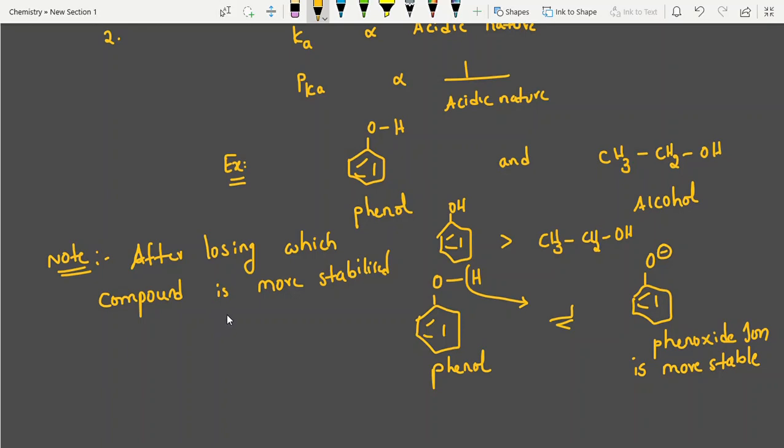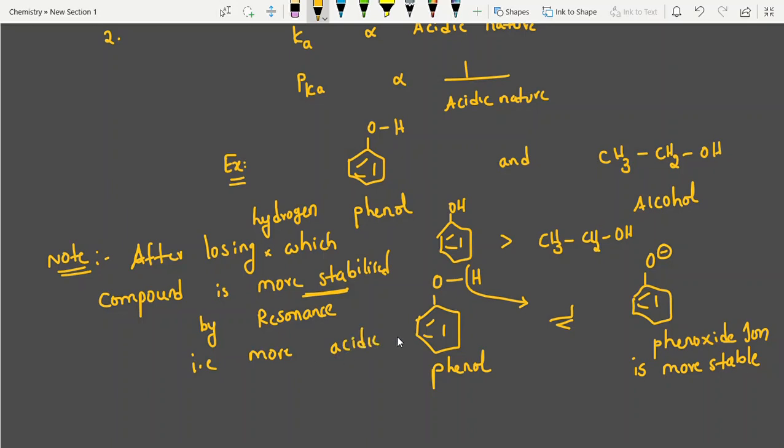Electronic effects we have: inductive effect, hyperconjugation, any effect. After losing hydrogen, which compound is more stabilized by resonance? I am talking here about these two examples. So after losing hydrogen, which compound is more stable, more stabilized? The stabilizing factor depends; here it is resonance. By resonance, that is more acidic.